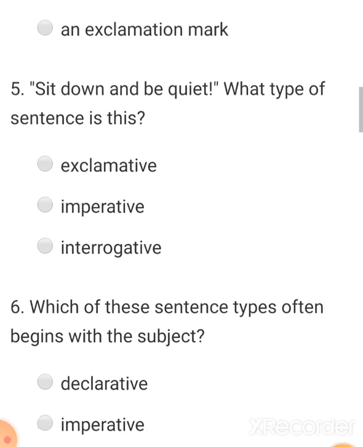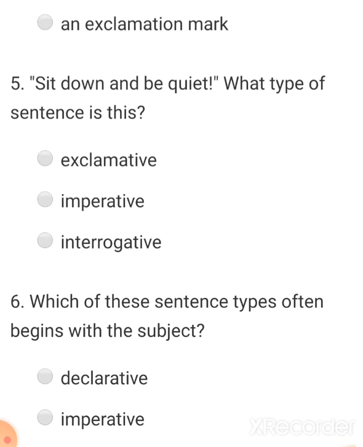Question 5. Sit down and be quiet. What type of sentence is this? Options: exclamative, imperative and interrogative. So as you know, this is a command, and we knew that a command is given in an imperative sentence. So imperative will be the correct answer.